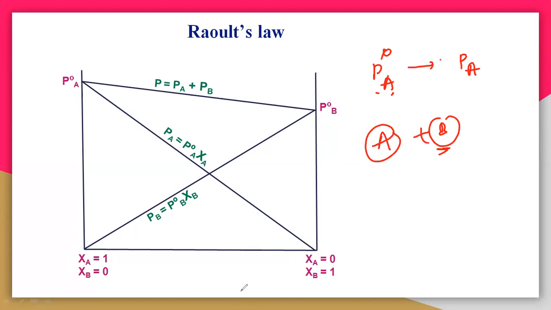So what is the actual reason why it decreases? Because vapors are only produced by the surface. The surface will be occupied by A and B, other molecules also. Hence the vapor pressure is decreased. So you have to understand that.